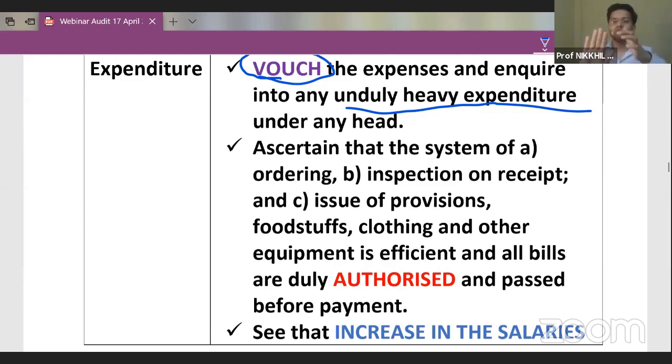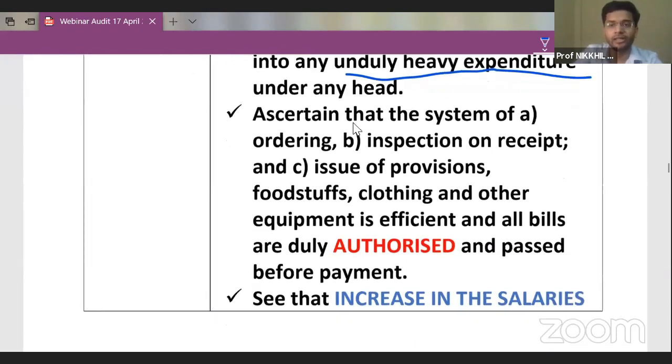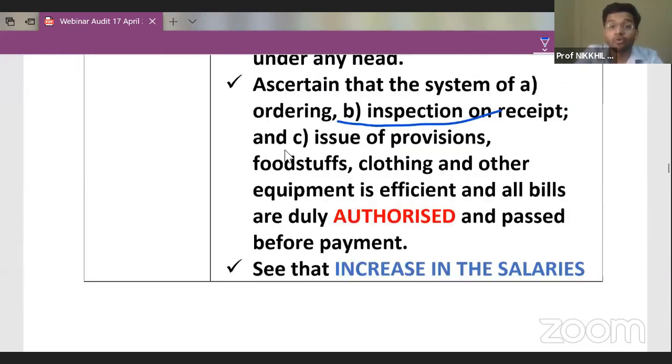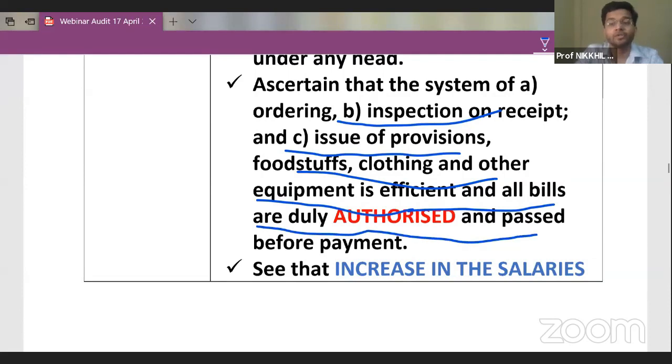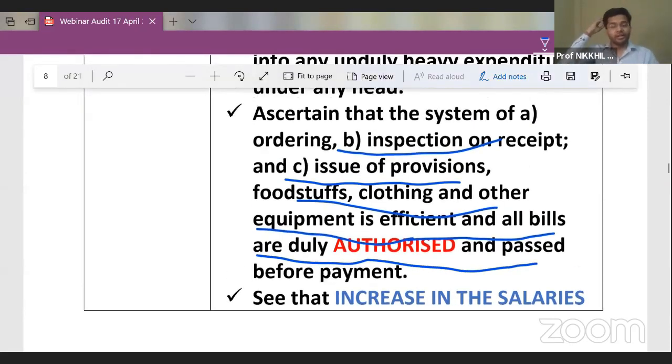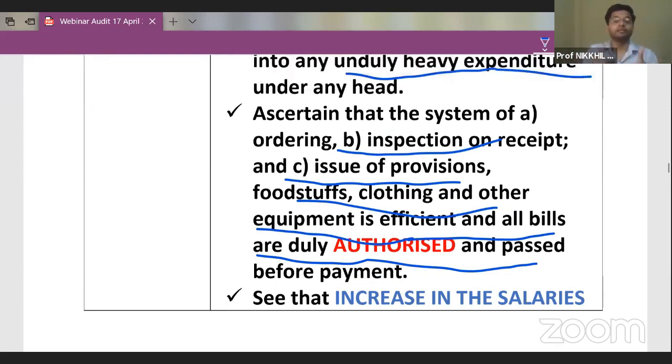Vouching means you have to check the documents, whether the bill is there or not, because the bill is the main consideration for doing an expenditure. So the bill should be there. Ascertain that the system of ordering, inspection on receipt, and issue of provisions, foodstuff, clothing or other equipment is efficient and all bills are duly authorized. So guys, whatever provisions are bought in the school, like food, clothing, books, all those provisions and foodstuff should first of all have proper authority.